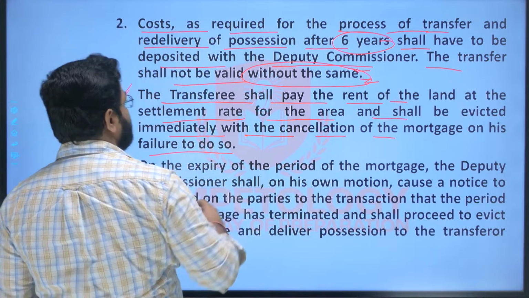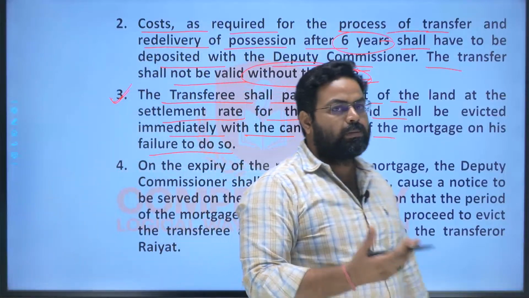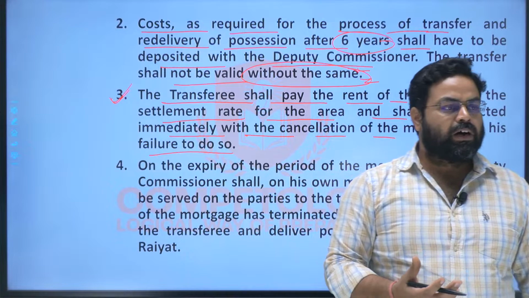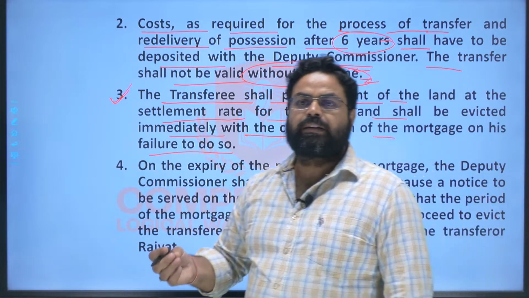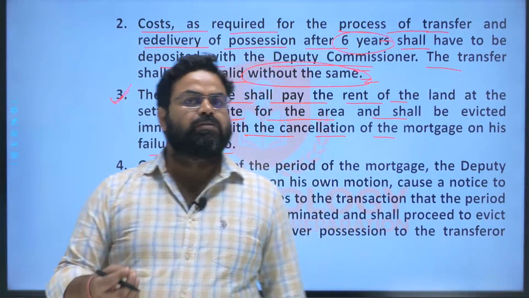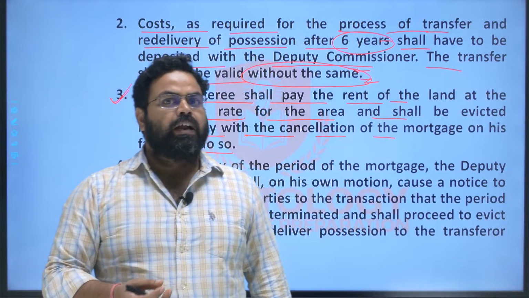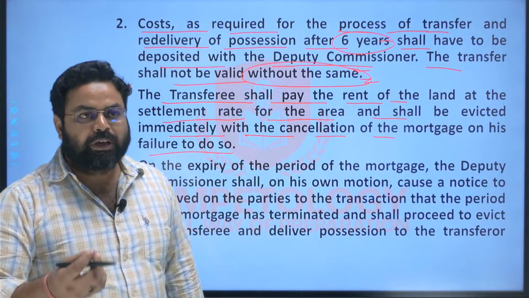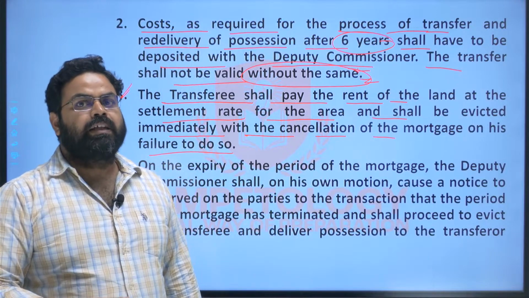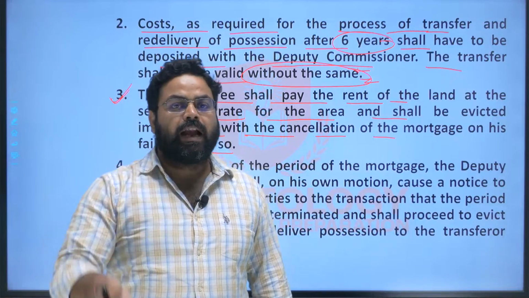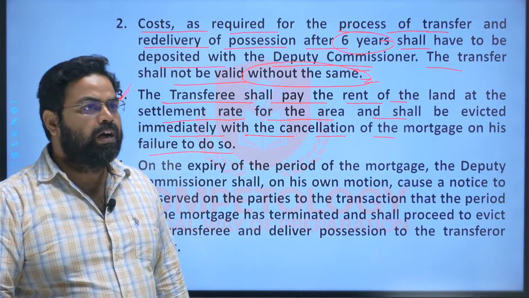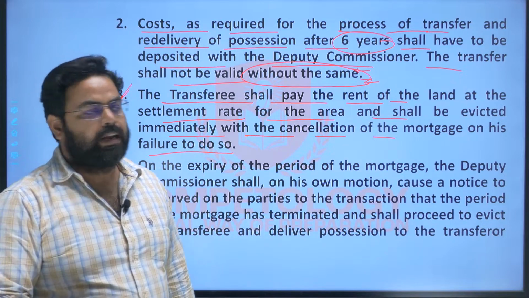So this is the reason why the landlord should also be informed about such kind of mortgage, because after this mortgage, the land rent will be paid by the person who has taken the land as mortgage, and if he is unable to pay the rent of that land, then the mortgage will be cancelled with immediate effect, and that land will be reinstated back to the original owner of the land, right?